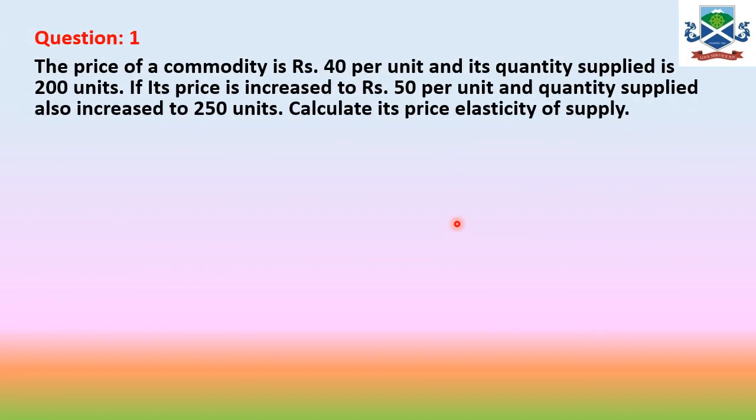Now we'll take one example. The price of a commodity is rupees 40 per unit, and quantity supplied is 200 units. If the price is increased to 50, the quantity supplied also increases to 250. Calculate its price elasticity of supply.